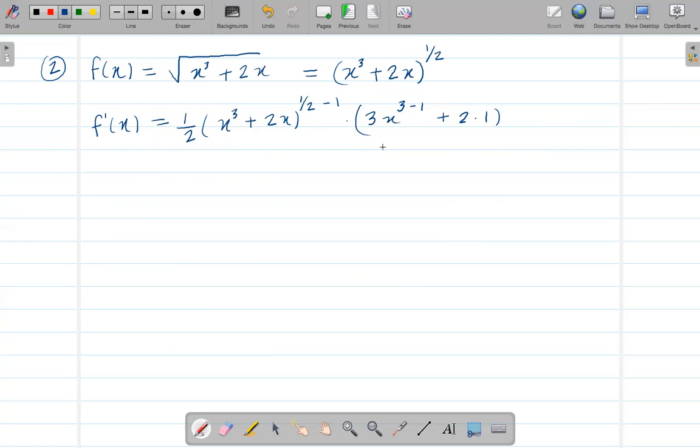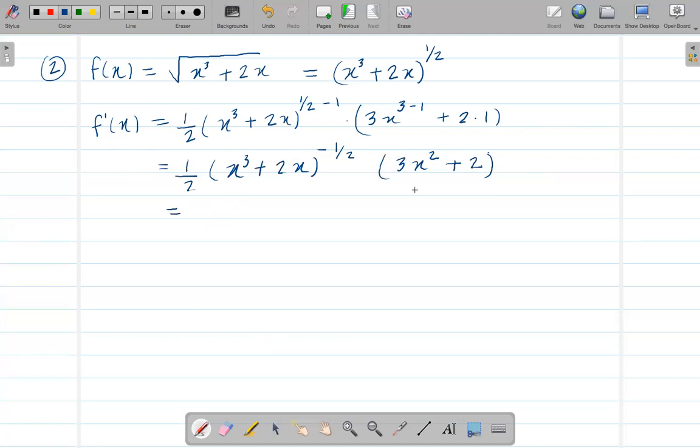Then after this, what we can do is 1 over 2 times (x cubed plus 2x) to the power 1/2 minus 1, which is negative 1/2, right? And times 3x squared plus 2. Now, since we have this negative 1/2, I can bring that to the denominator.